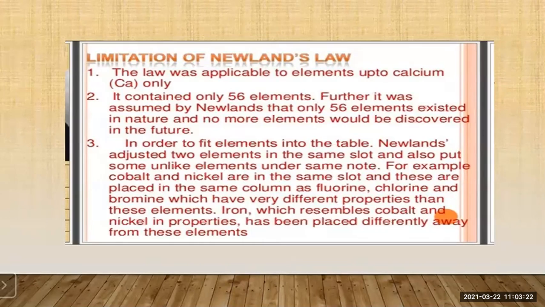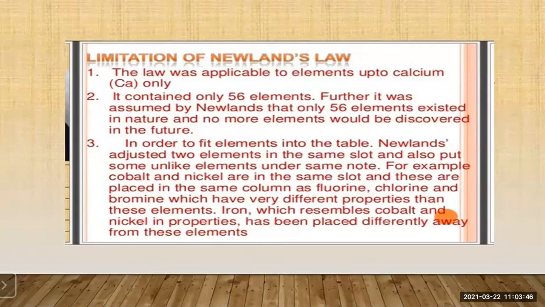Now, in order to fit the elements into the table, Newland adjusted two elements in the same slot. He also put some unlike elements under the same node. For example, we have seen cobalt and nickel are in the same slot, and these are placed in the same column as fluorine, chlorine and bromine.